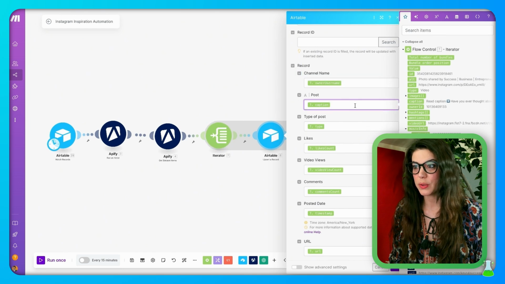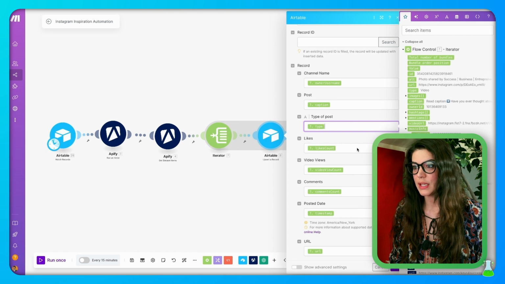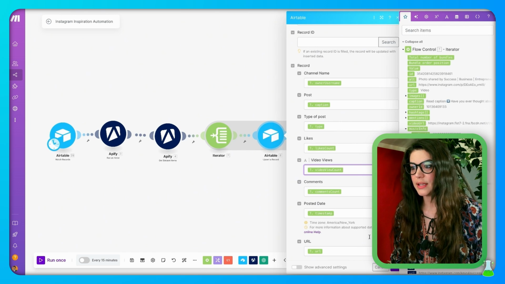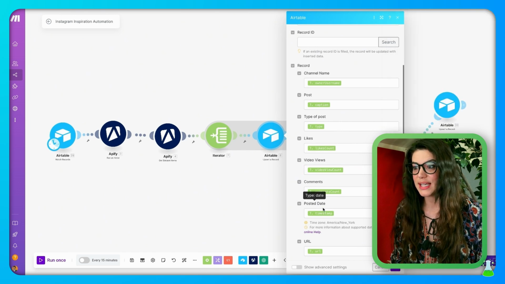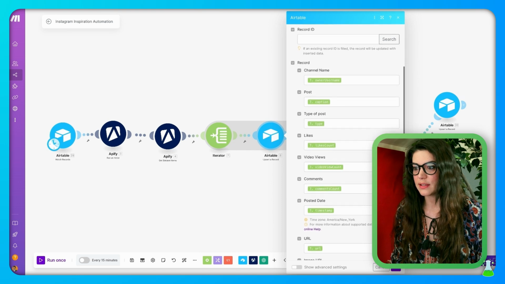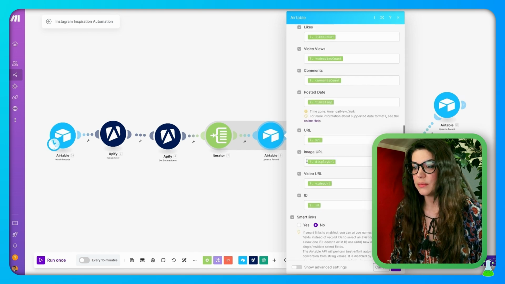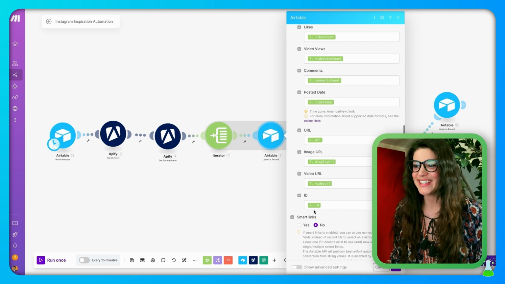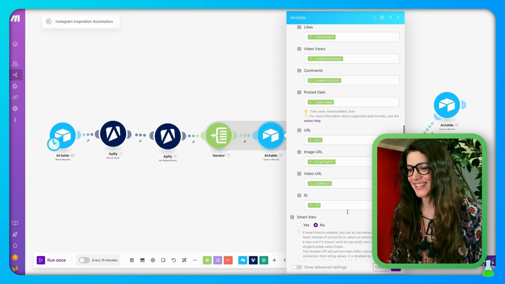For post, that's going to be caption. Type of post is going to be type. Likes count, that falls under likes. We have video views, that's video view count. Comments, comments count. Posted date, that's going to be timestamp. Then we have our URL, that's going to be our URL field. And image URL, display URL field. Video URL, this is getting repetitive, isn't it? But yes. And ID is going to be the ID select.